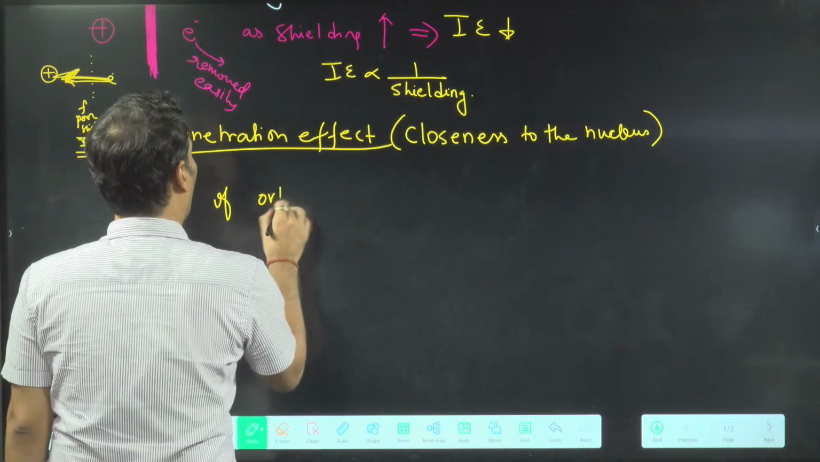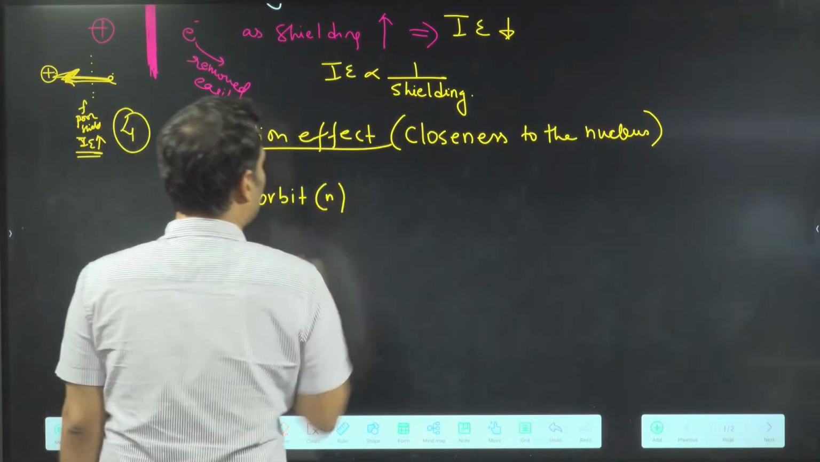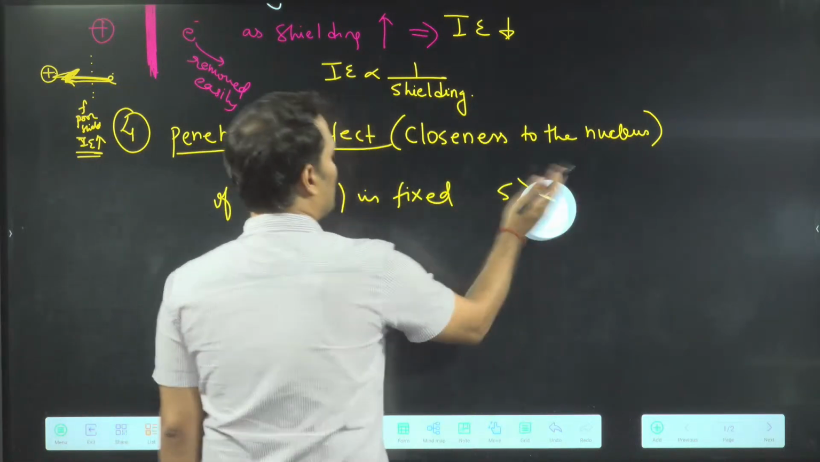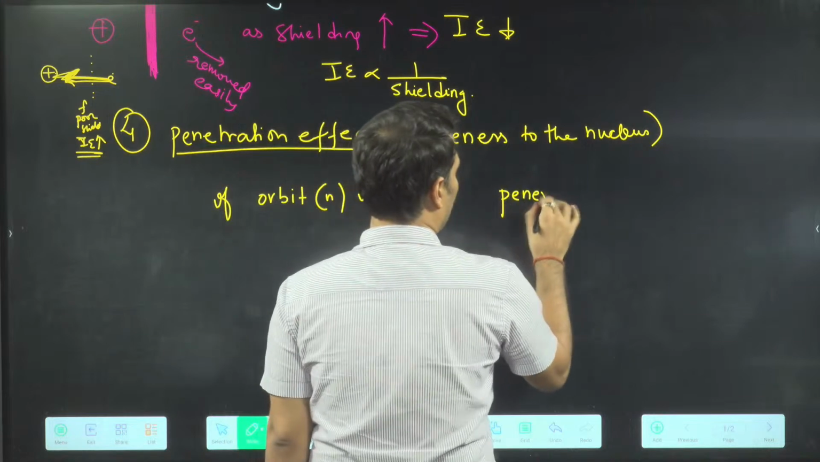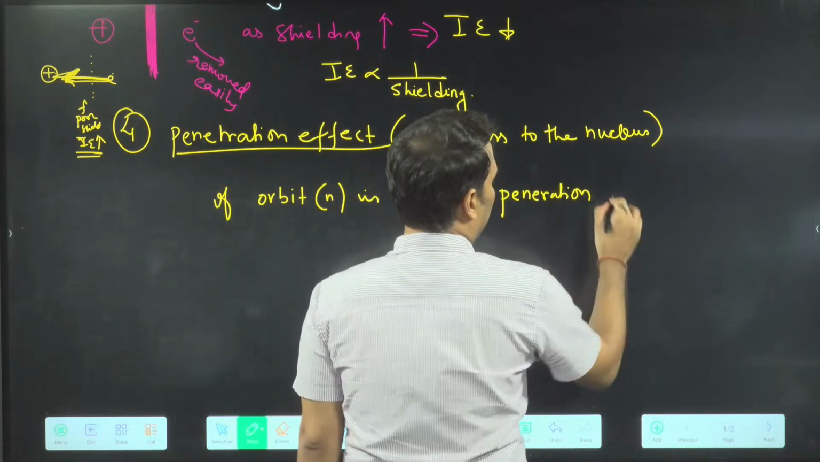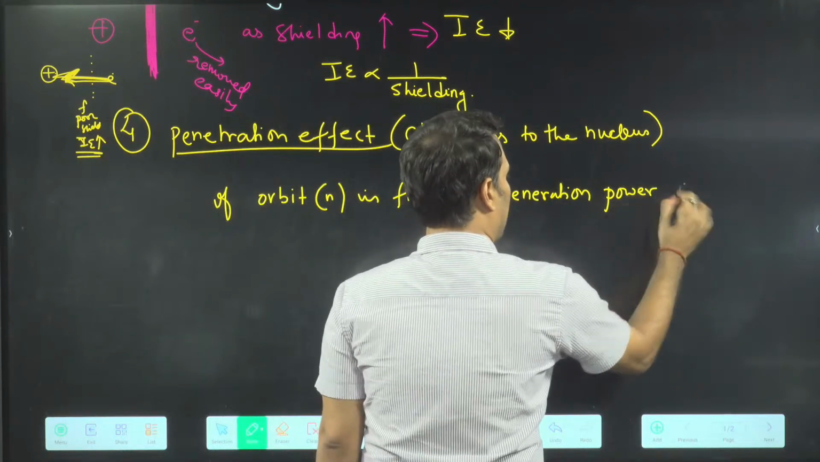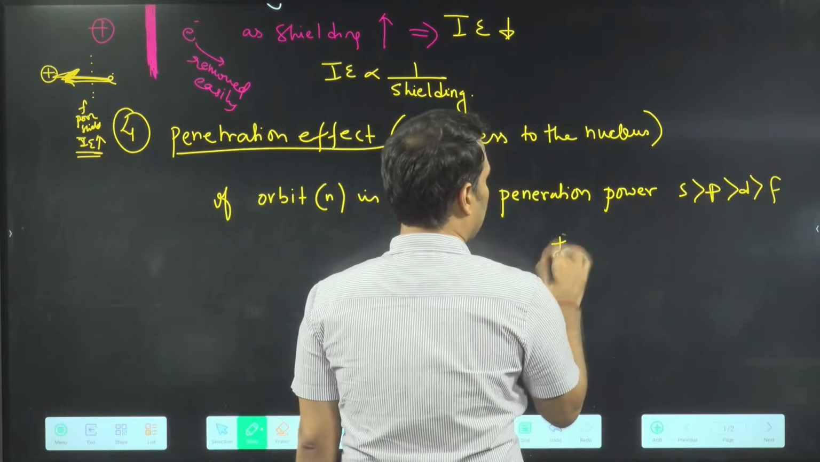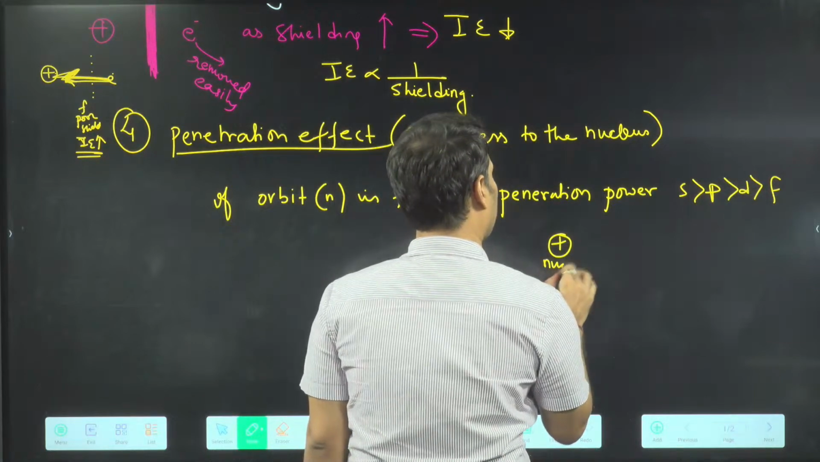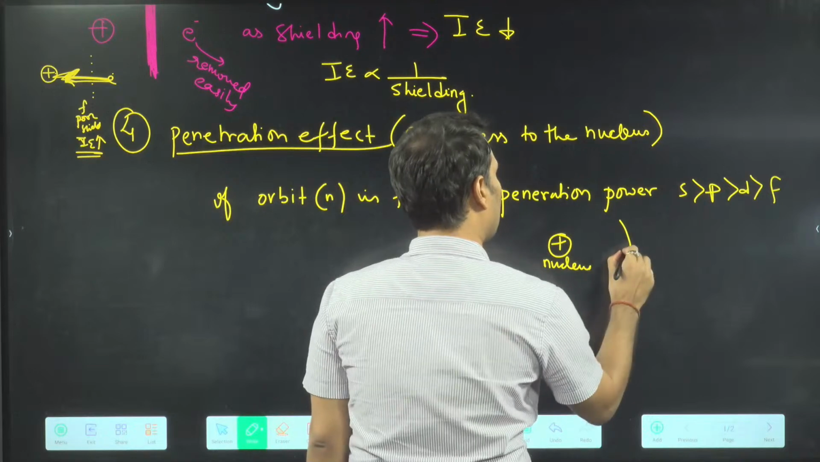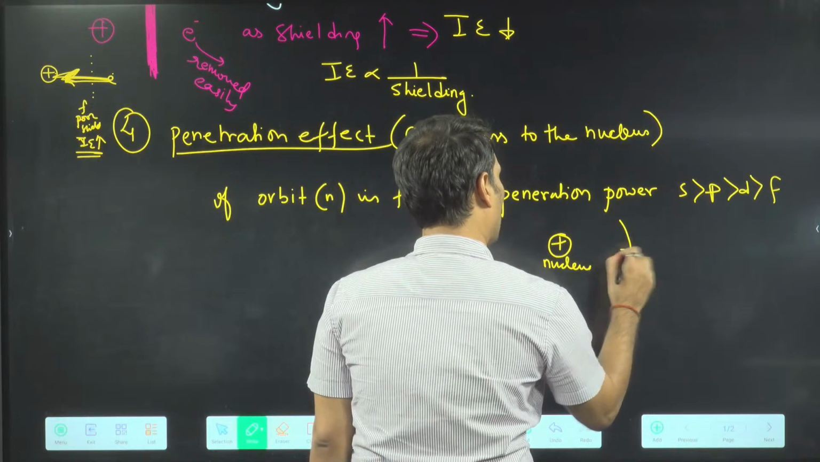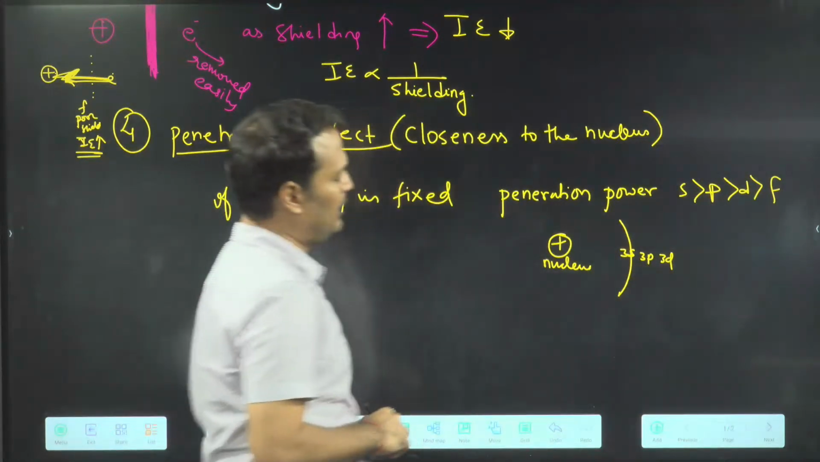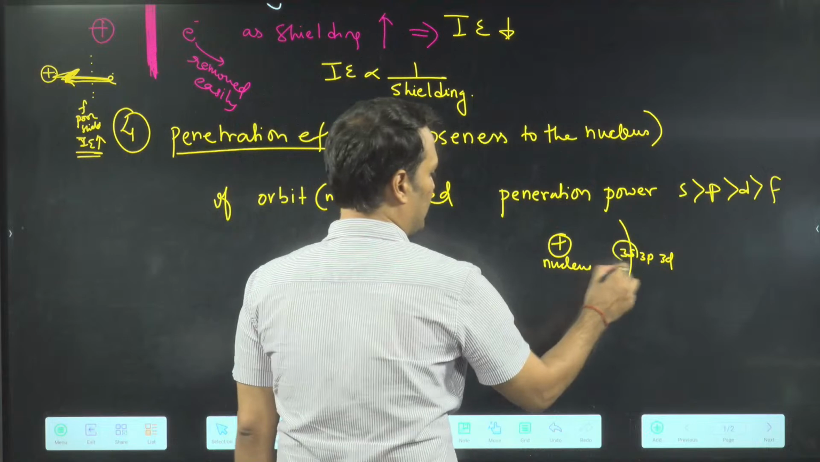So this is applied if the orbit is fixed. Orbit means the principal quantum number n is fixed. Then we say that the penetration power of s is more than p, more than d, more than f. Suppose this is the nucleus and this is your shell, so 3s is closer than 3p, than 3d. So 3s is more attracted by the nucleus.